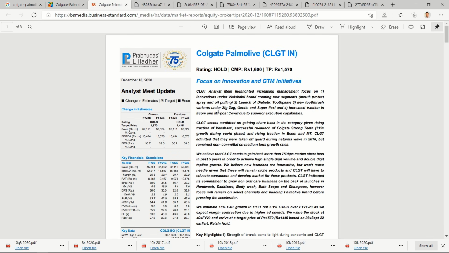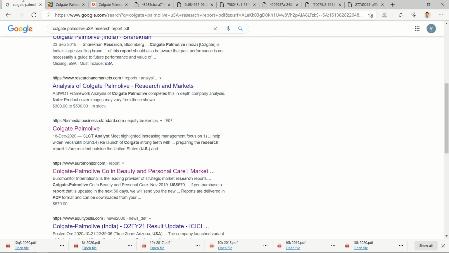I think we have this, the Indian one. So I'll find this report and upload it over Dropbox, and I will give you a link to download that report in that Word document, right?